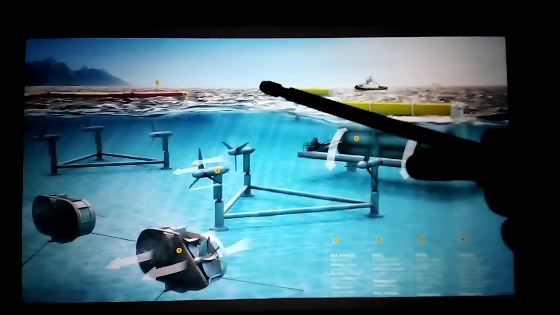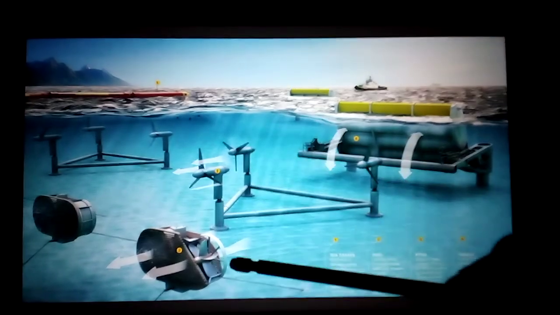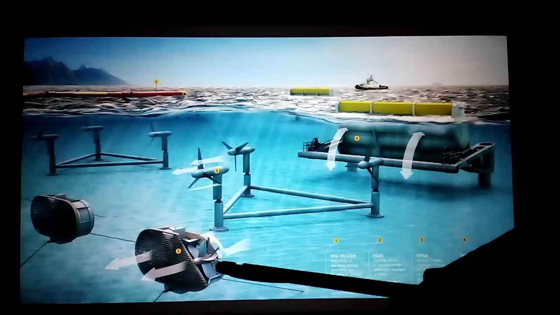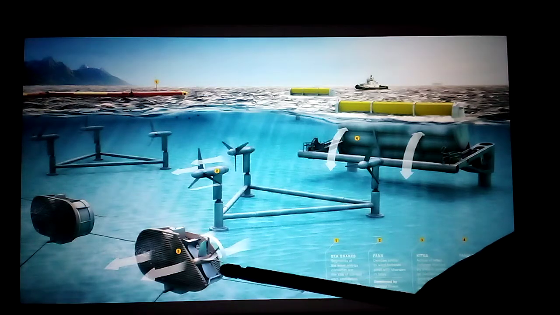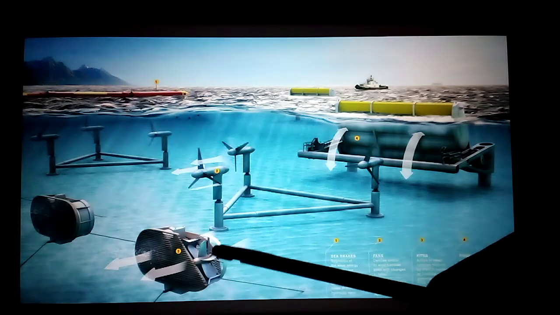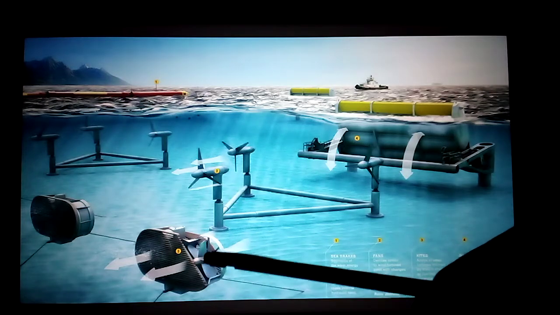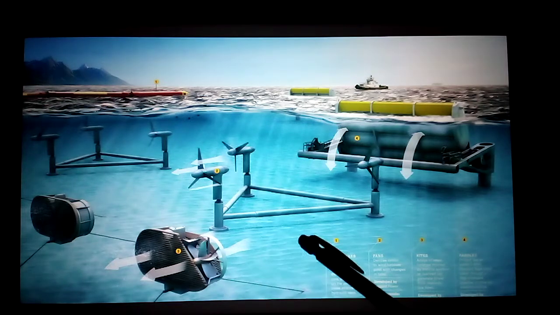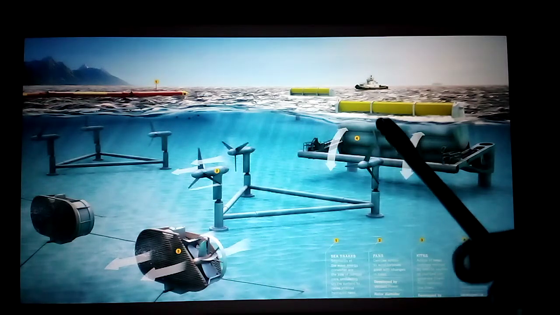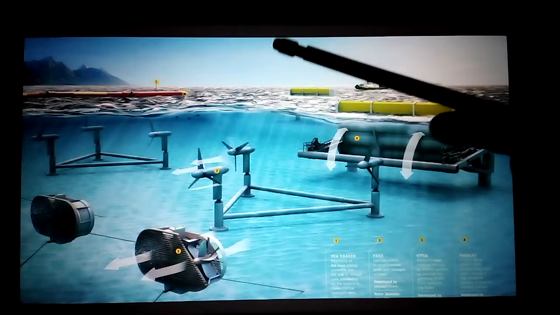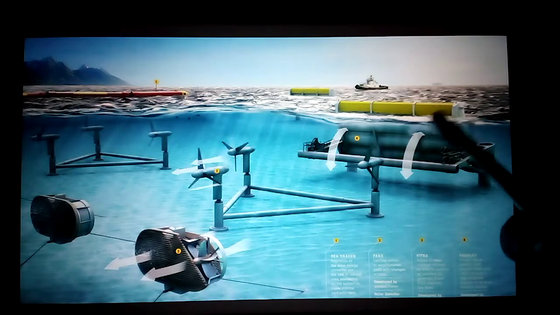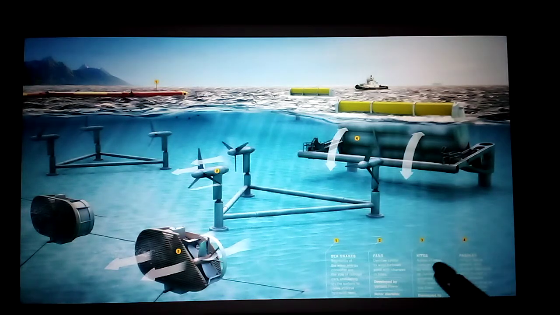Next one, see here how they are producing the tidal energy. When the high tide comes, they keep the turbines in the ocean water. These are the turbines. When the high tides are coming, these turbines will rotate. When the turbine rotates, it will produce the electricity. It produces the electricity and they send it to storage here. From here, through the pipeline, they will send it to the power station. This is the process of producing the tidal energy.